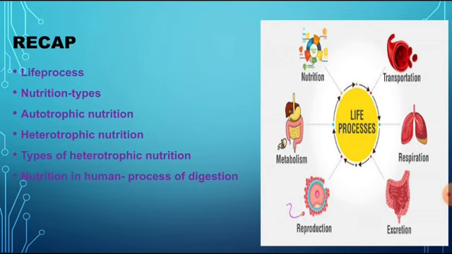I hope you all remember what is an autotrophic nutrition and what is a heterotrophic nutrition. Under heterotrophic nutrition, we learnt the types of heterotrophic nutrition, namely the saprotrophic nutrition, parasitic nutrition, and holozoic nutrition. Under holozoic nutrition, we learnt the nutrition in human, that is the process of digestion.